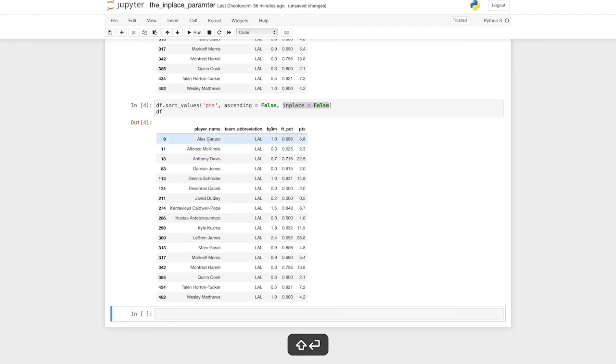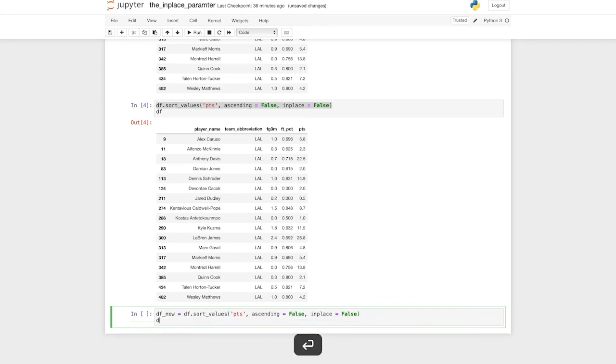It gives us the same results as before, where the player name is still in alphabetical order, but the points is not. So you see what happens? The df object, the data frame object, remains unchanged. That means this is identical to our first attempt. We just didn't need to call out the in-place parameter since it is false by default. What could happen here is we could take the same code, copy it, and set it equal to this new df new. And if we then printed this new df, since we're overwriting it or creating a new variable, we're going to get the points in descending order.